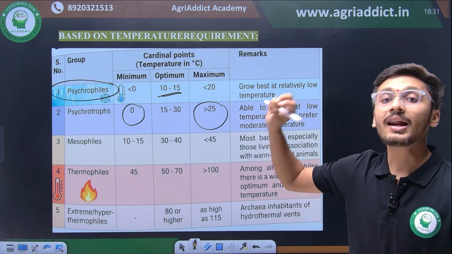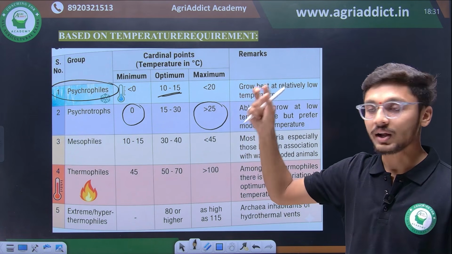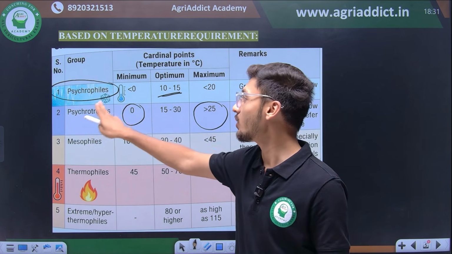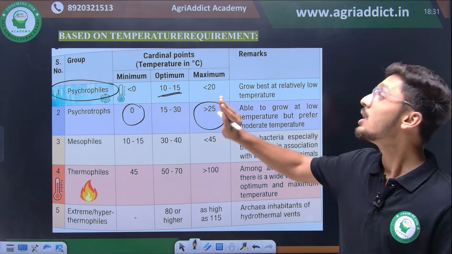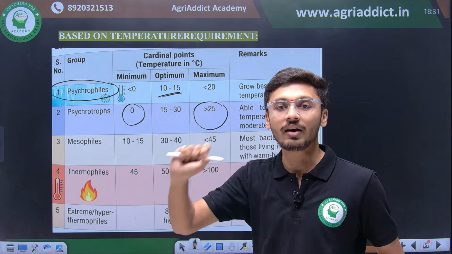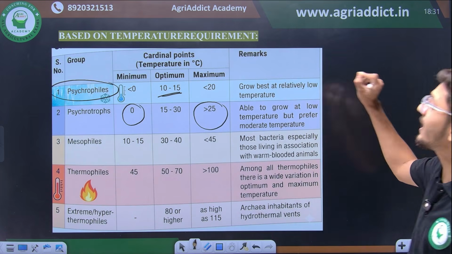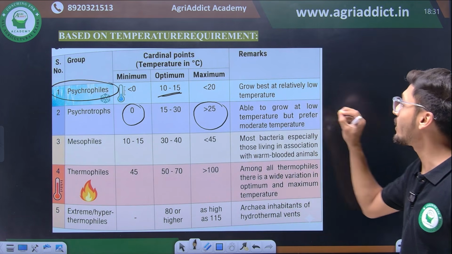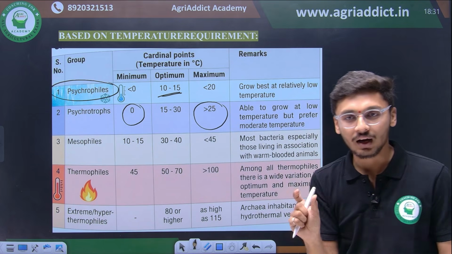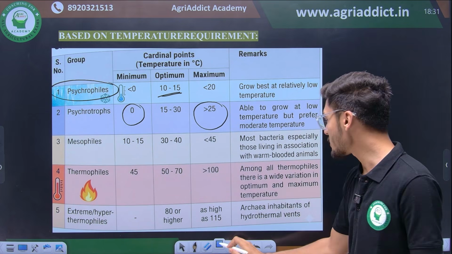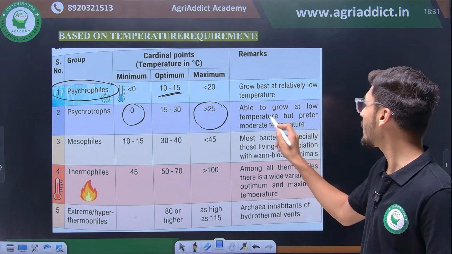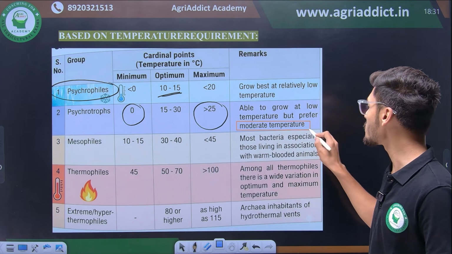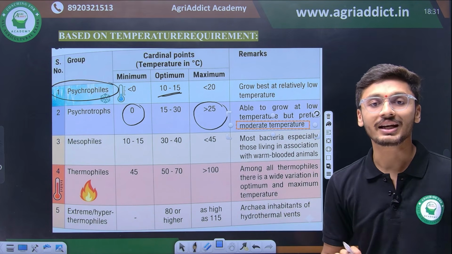Psychrotrophs are cold loving organisms. Here you can also see a cold icon is made. So psychrophiles are the organisms which love cold and they grow best at relatively lower temperatures, whereas psychrotrophs are able to grow at low temperature but they prefer a moderate range of temperature. So do not forget that they prefer a moderate range of temperature, that is 15 to 30 degree Celsius.